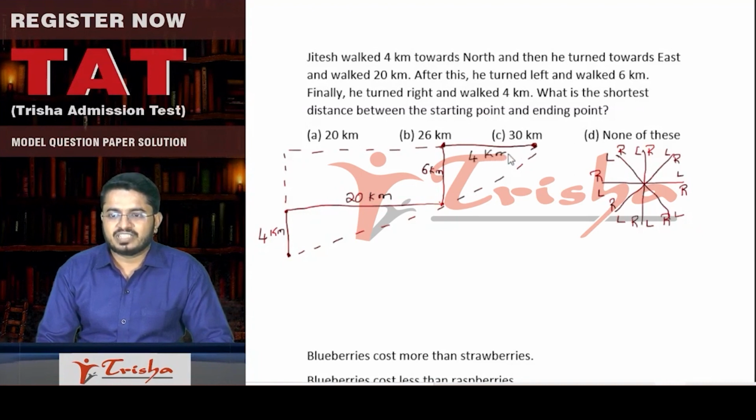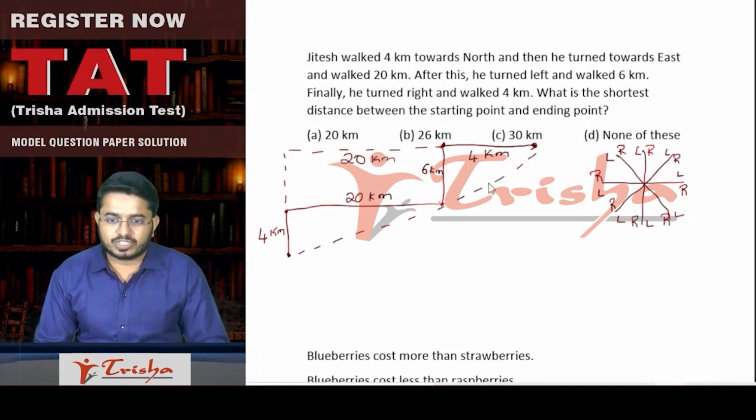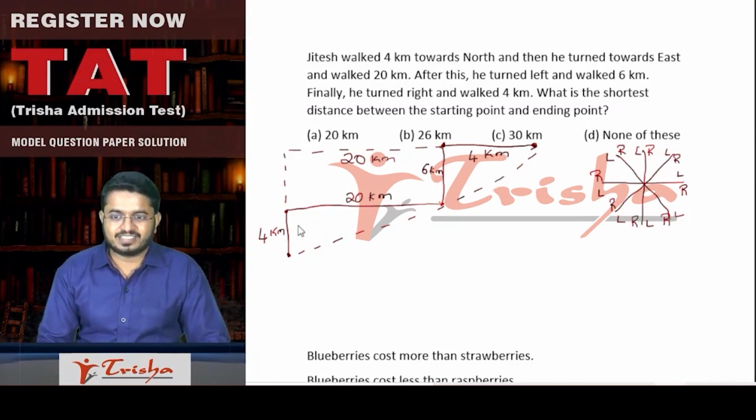So now, if you see, this is 20 plus 4, right? 20 kilometers plus 4 kilometers. That is 24 kilometers. And this is very important. We want to find out this. So we want to know the other two sides. We have got one side, which is 24 kilometers. This is 4 kilometers already. From this point, once again, he has gone up 6 kilometers. So this representative picture that I have drawn is of 6 kilometers long.